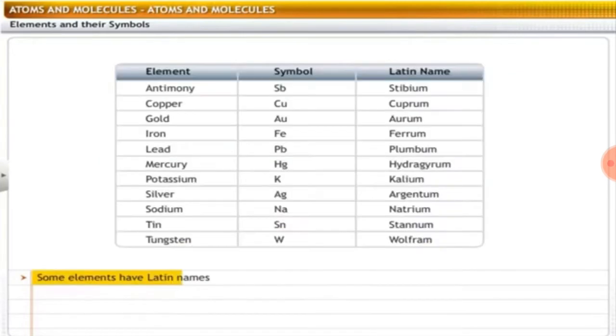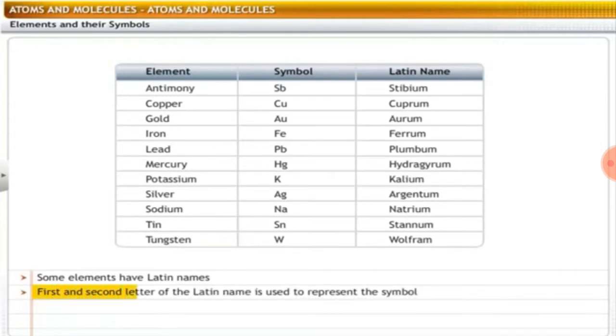But some elements have Latin names, and there are some exceptions when writing the symbols for these elements, because the first and second letters of the Latin name are used to represent the symbol. For example, antimony, its Latin name is stibium and the symbol is Sb.